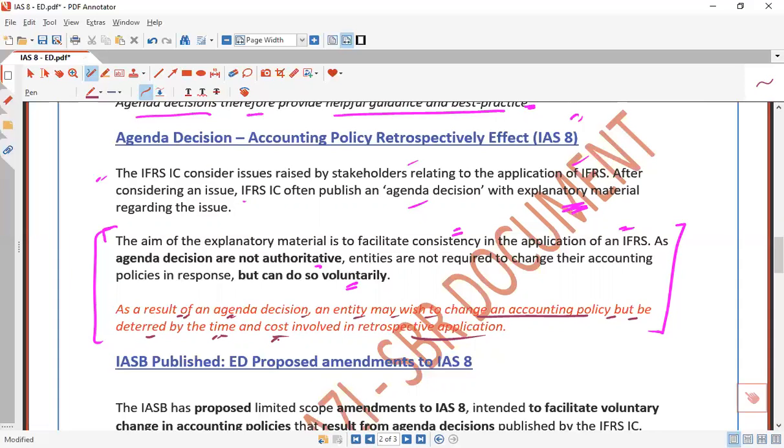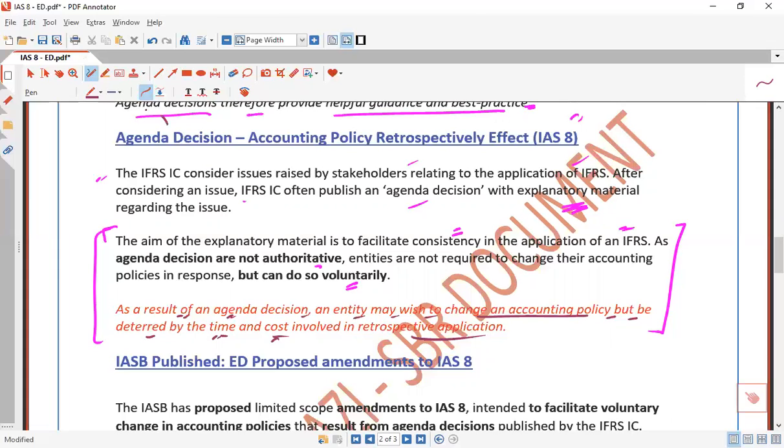But do remember, the IFRS committee doesn't have the right to declare any change in accounting standards. They just interpret things based on the constraints, and in a very light manner they explain the interpretation.